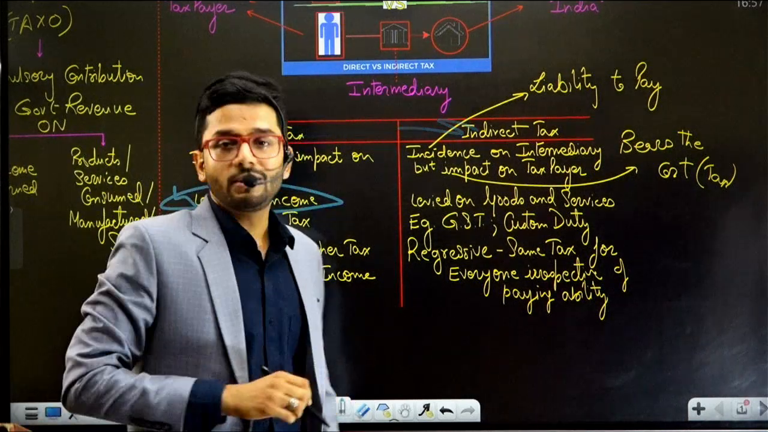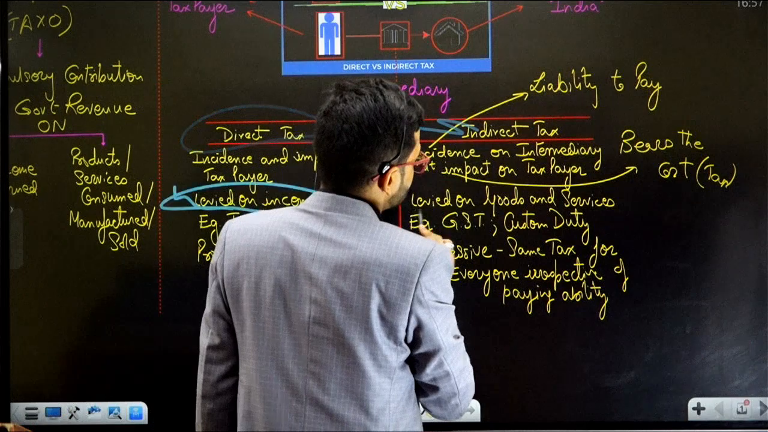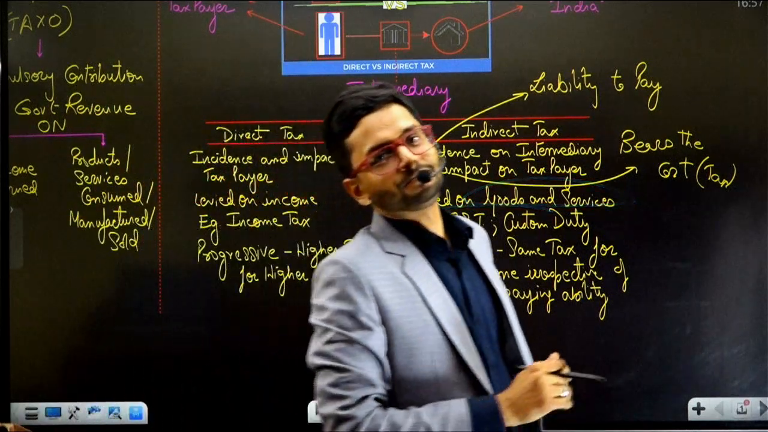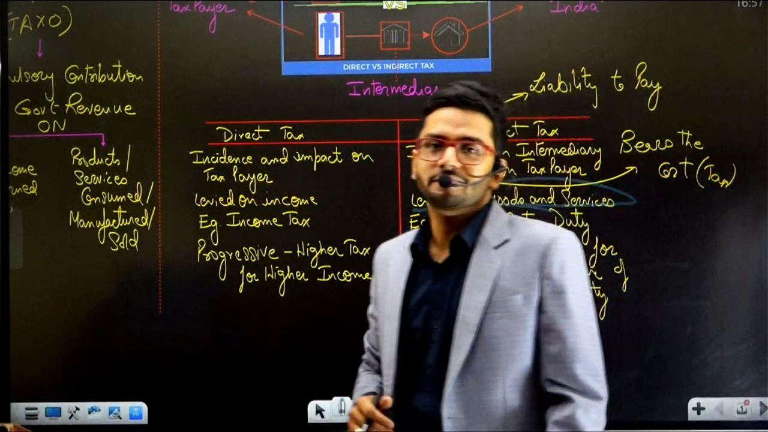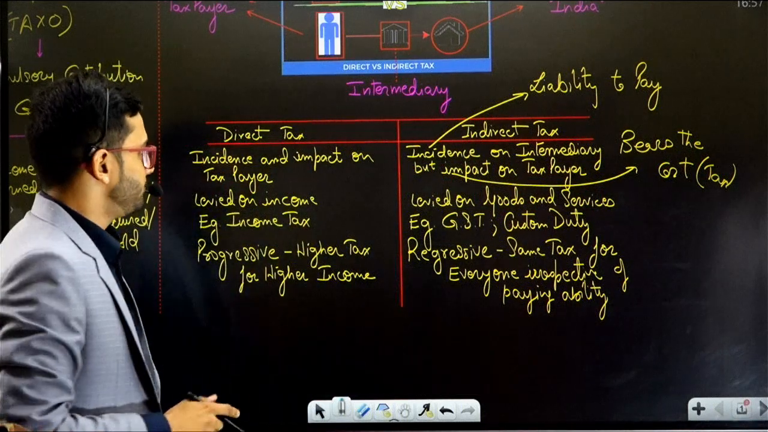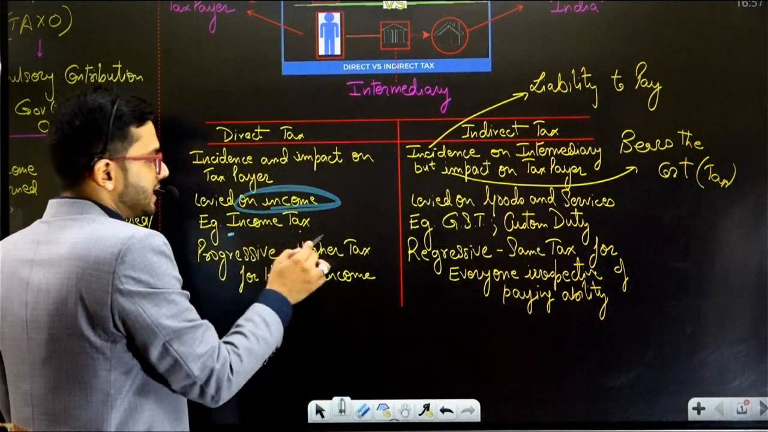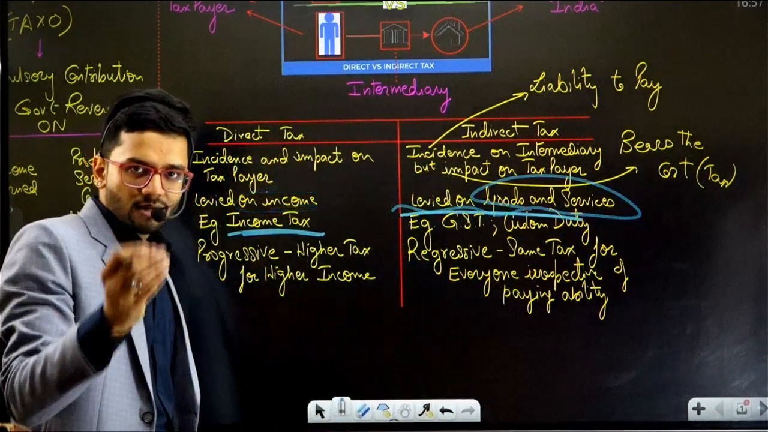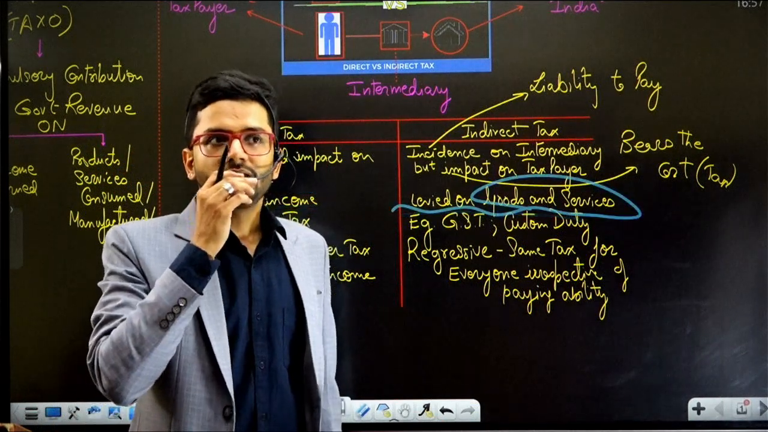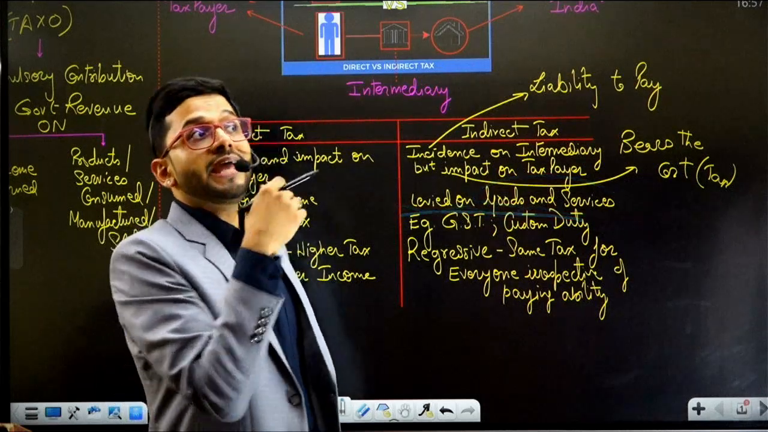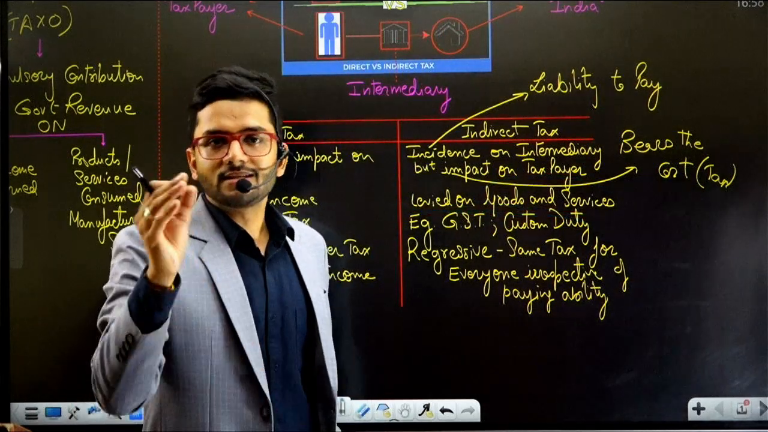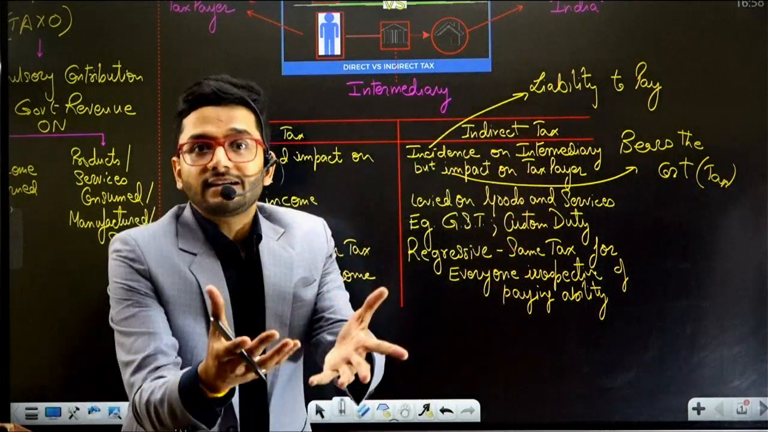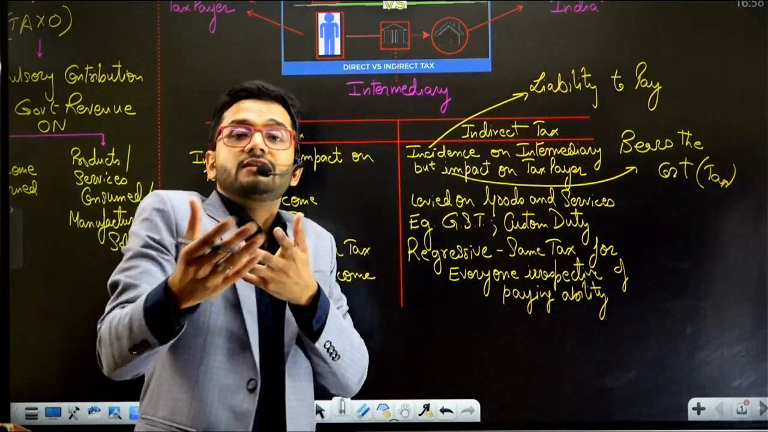The next difference between direct and indirect taxation is that direct taxation is levied on income. However, indirect tax is levied on goods and services, particularly on sale of goods and services or consumption of goods and services. So direct taxation is levied on income, like income tax, and indirect taxation is levied on sale of goods and services, or manufacture of goods and services, or export of goods and services. There's a different event related to indirect taxation which triggers indirect taxation, and there's a different event which triggers direct taxation.